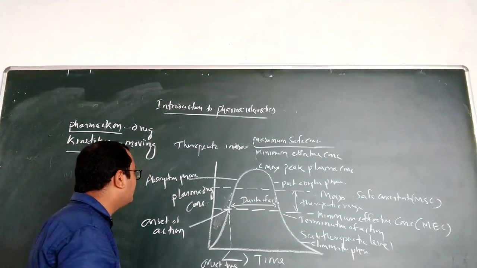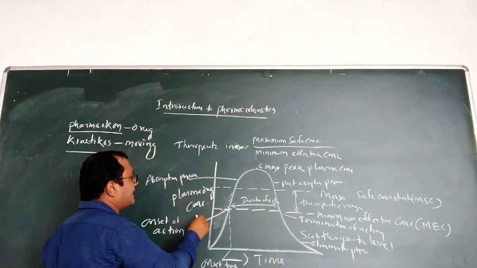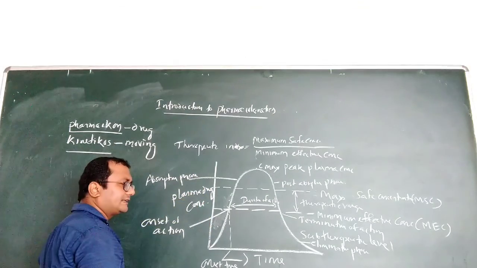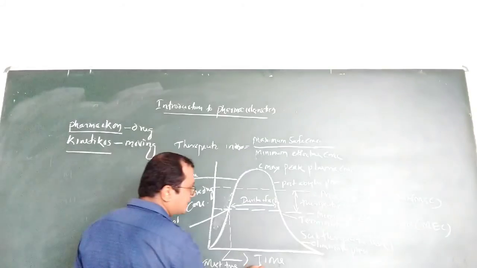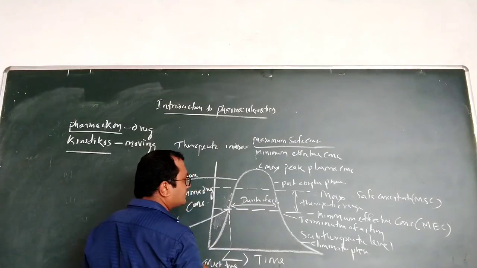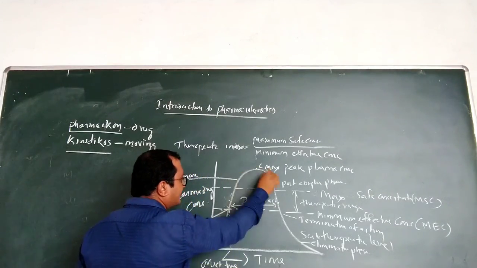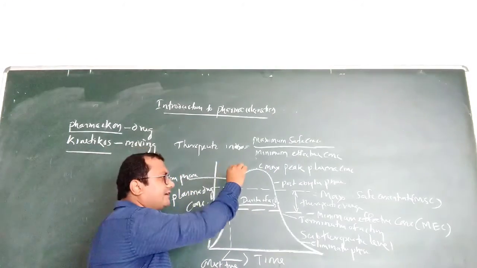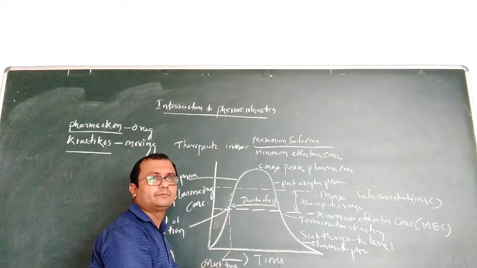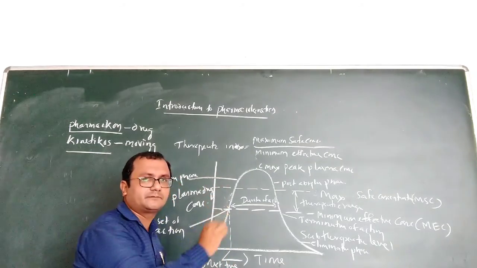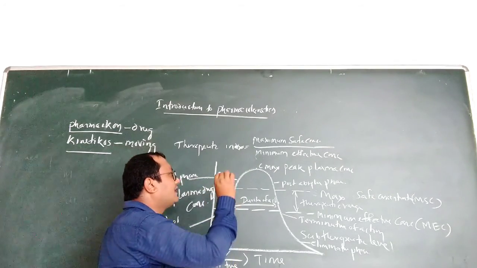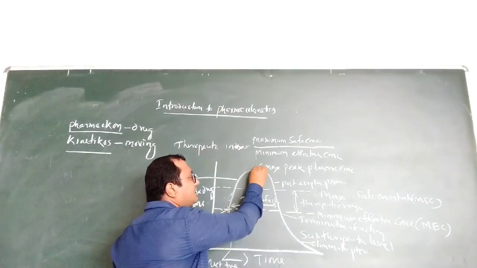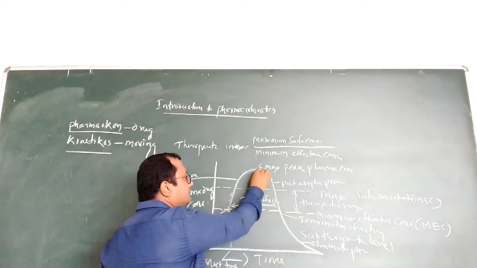The graph is drawn with plasma drug concentration on the y-axis and time on the x-axis. Let us discuss the different points we get from this curve. First, we get the peak plasma concentration.